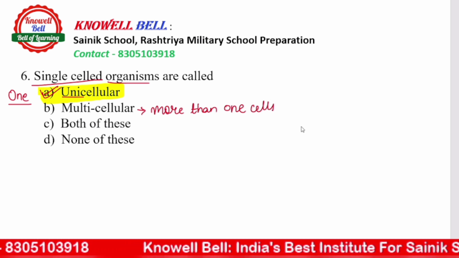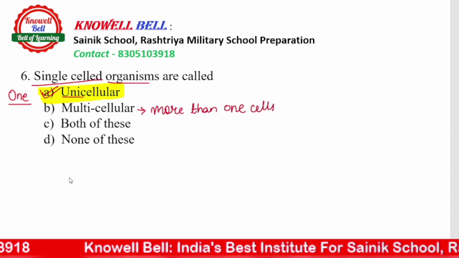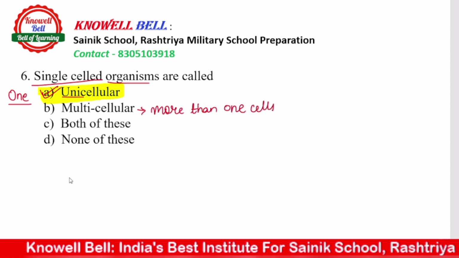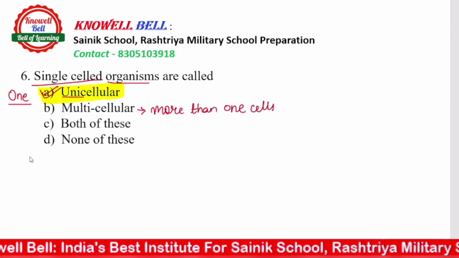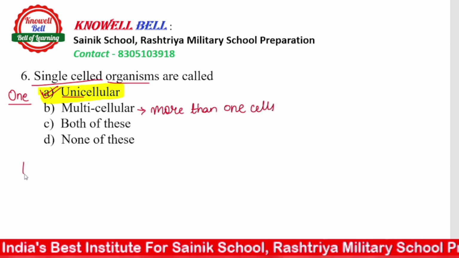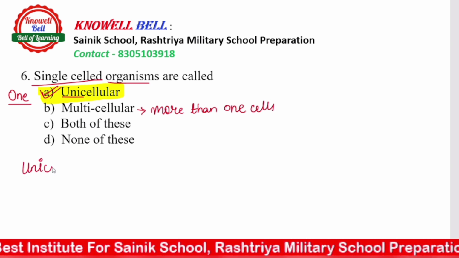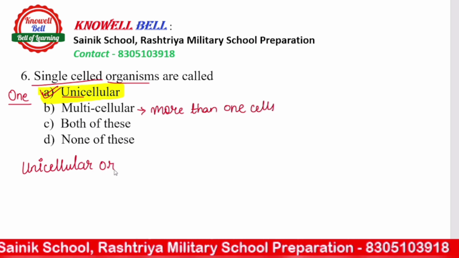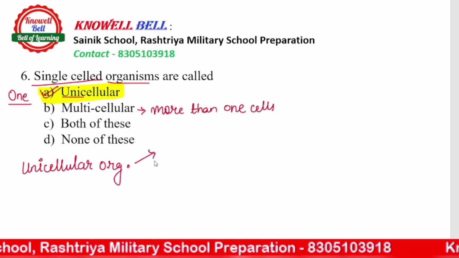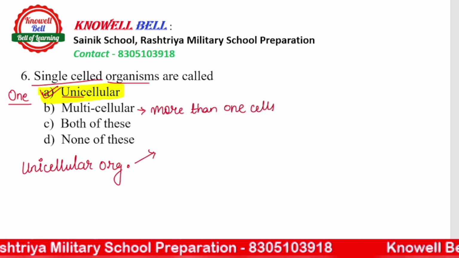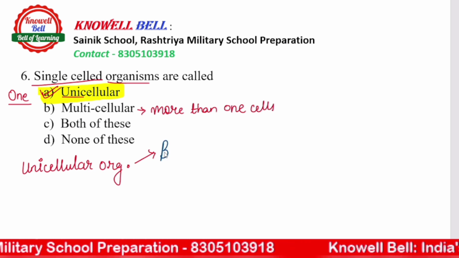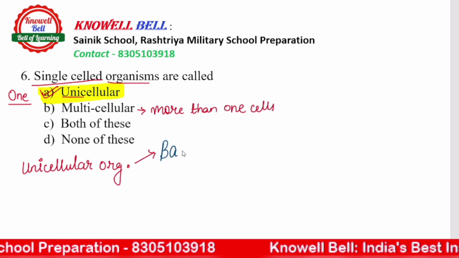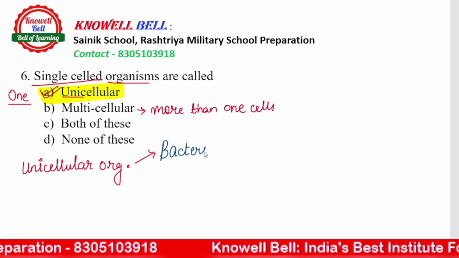एक चीज और इसमें हम याद रखेंगे, कुछ examples. एक बार आपको question आया हुआ है, that was based on the example of unicellular organism. तो आप कुछ examples note down करेंगे unicellular organisms के लिए. So here we go, unicellular organisms. Generally, the examples are your bacteria. Commonly, we heard about bacteria. So the right answer is bacteria.